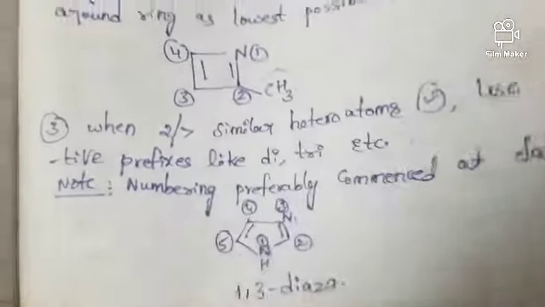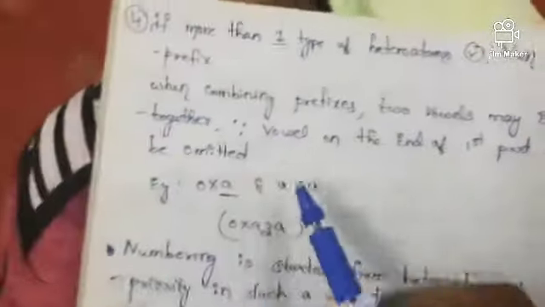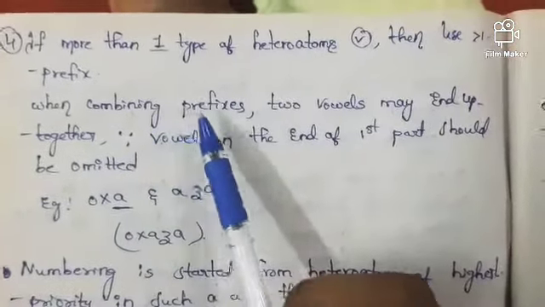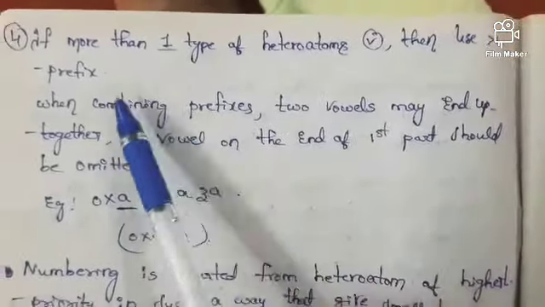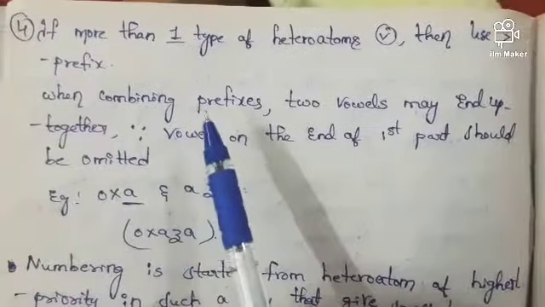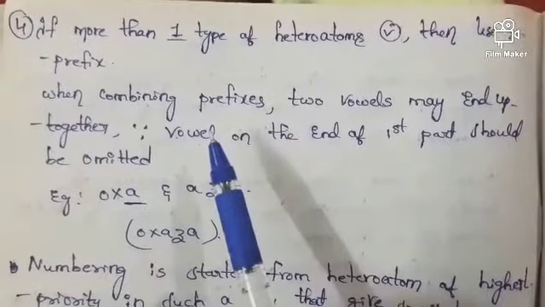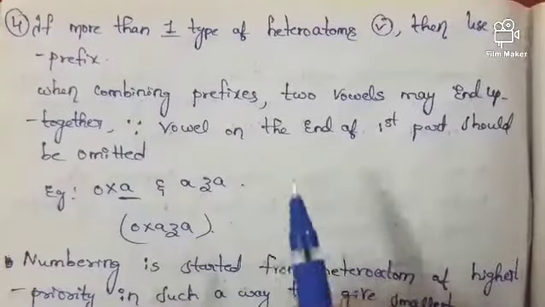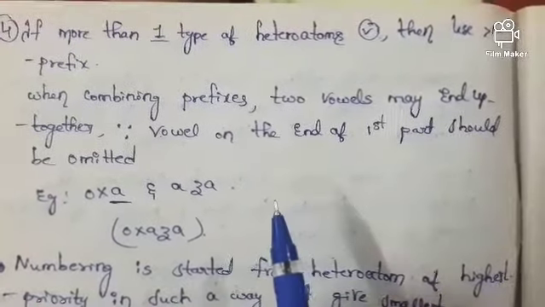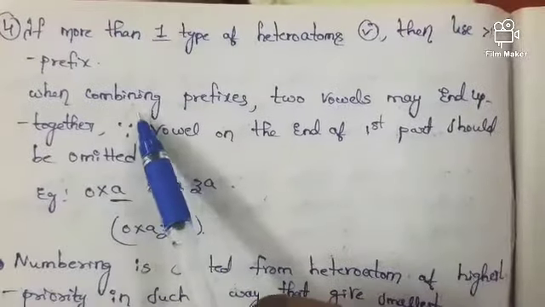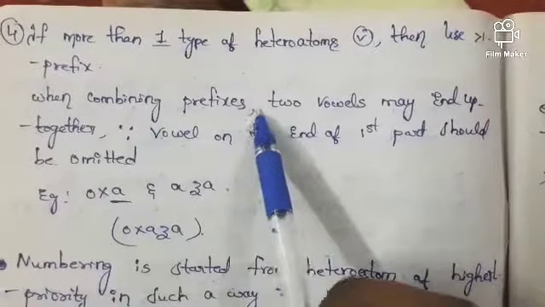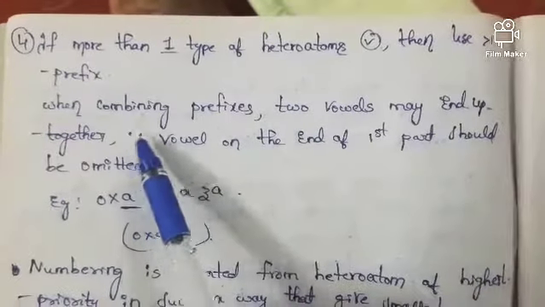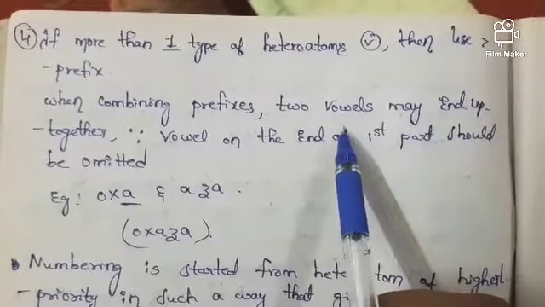Next, the fourth rule, friends: if more than one type of heteroatom is present, then use more than one prefix. For example, if two different heteroatoms are present in our ring, there we have to use two prefixes. This point is really very important, friends. When combining the prefixes, two vowels may end up